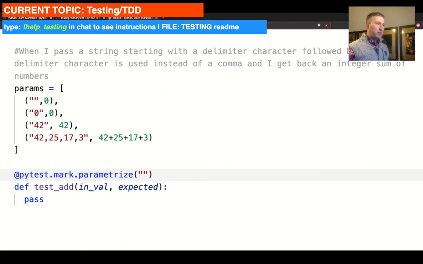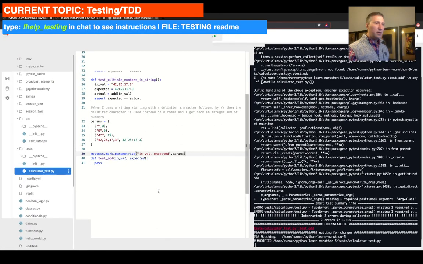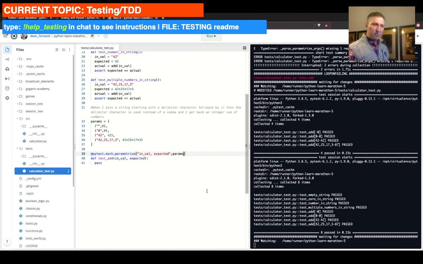The first one we're going to call inval, and the second one we're going to call expected. These are the values that we have below. Then the next thing we pass normally expects a list of tuples, but we declared that list of tuples above, so we're going to call params in here. And so all is great. This is passing because we're not really calling anything here. We have our inval and expected, so the arrange part is done here.